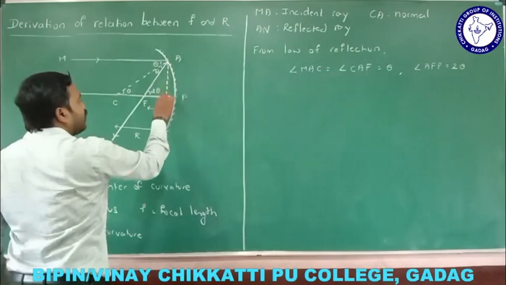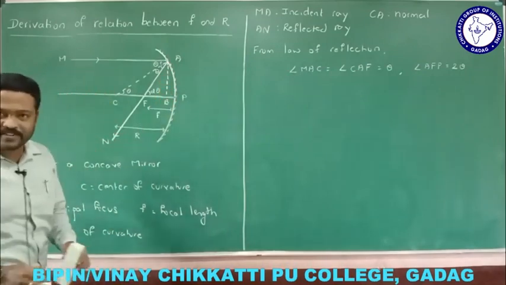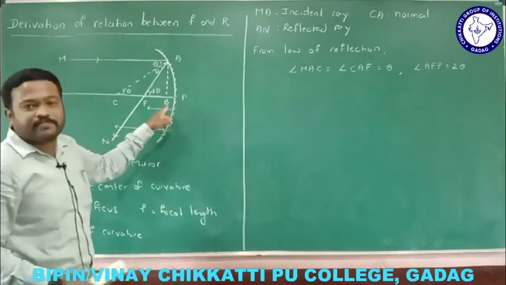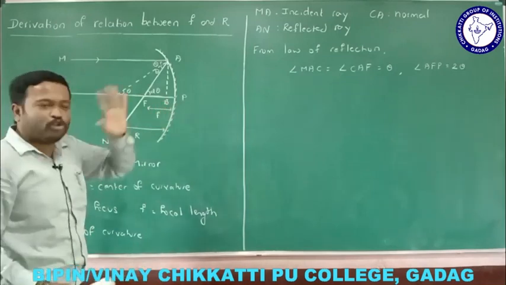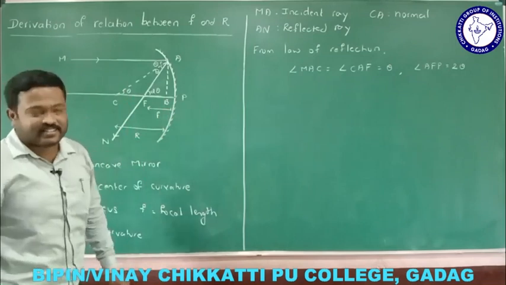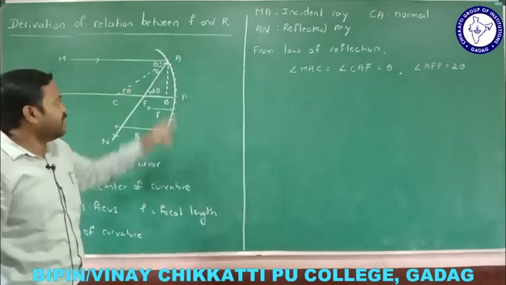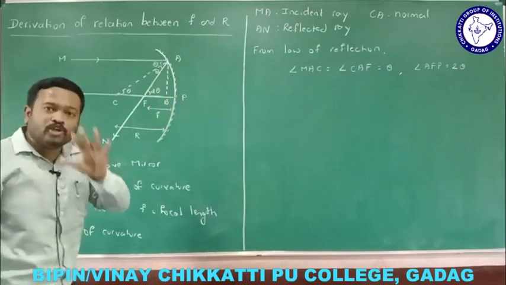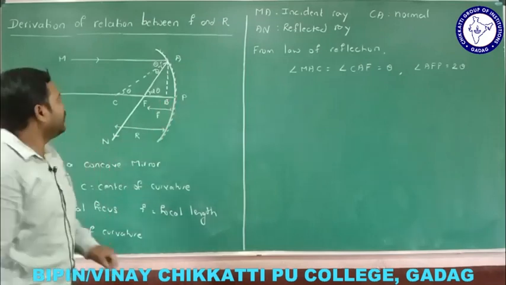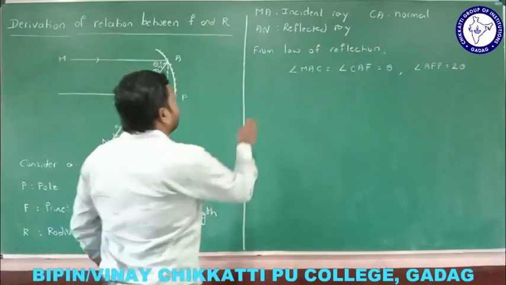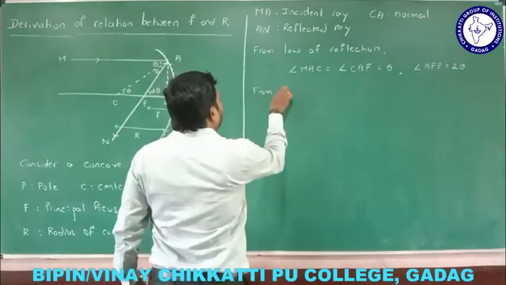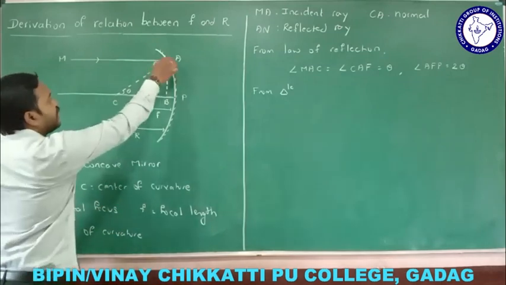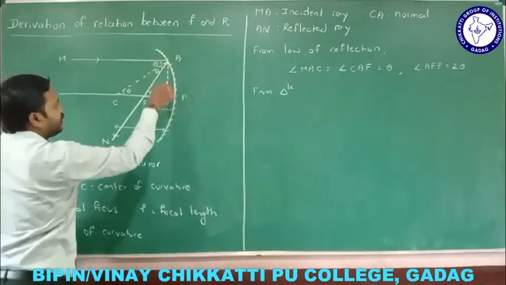Let me draw like this. Let me write it as AB. Since the mirror is like this, this distance is too small and can be neglected. BP is too small, which can be neglected. Since I want a right angle triangle, I am taking it like this, because this distance is too small. Now, let me take the first triangle. CAB. This is the right angle triangle.